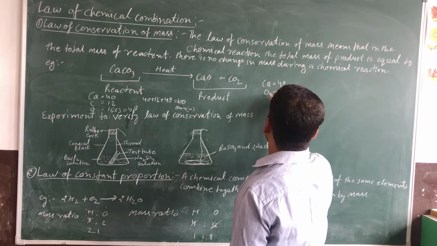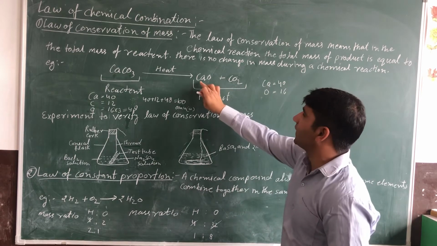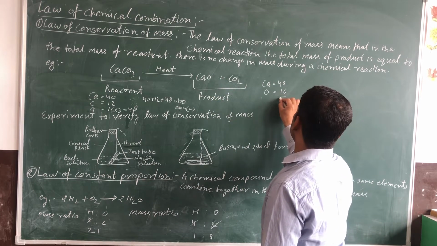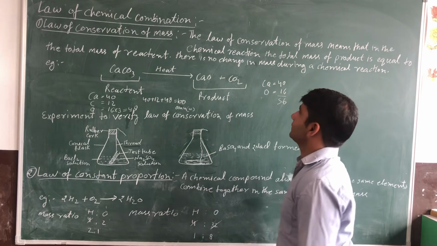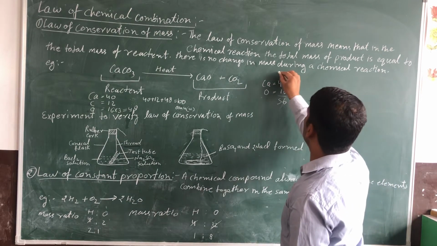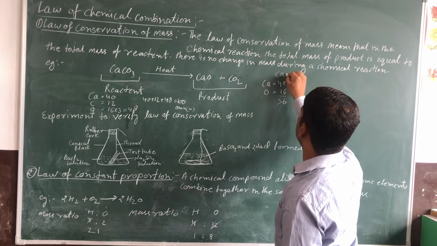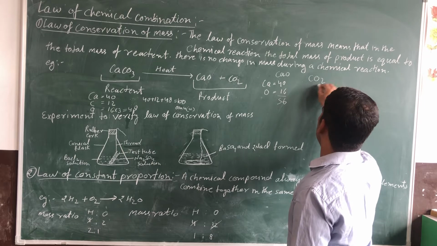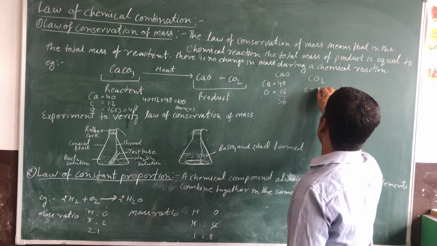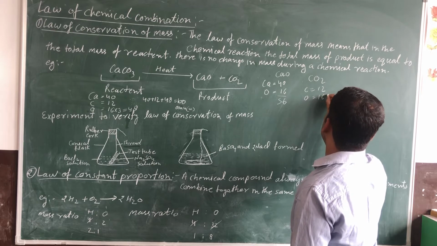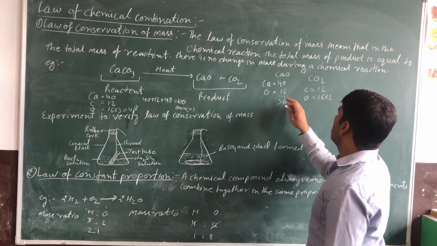This is the mass of calcium oxide, and the total mass is 56. Next, the mass of CO2: C is equal to 12, and O is equal to 16 into 2.